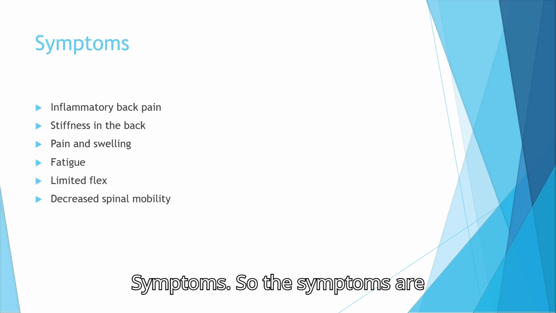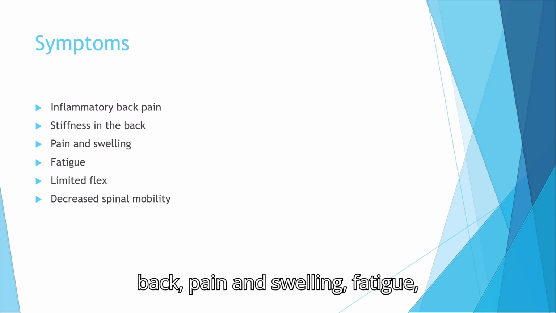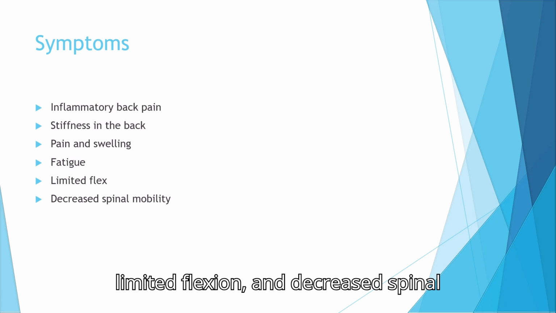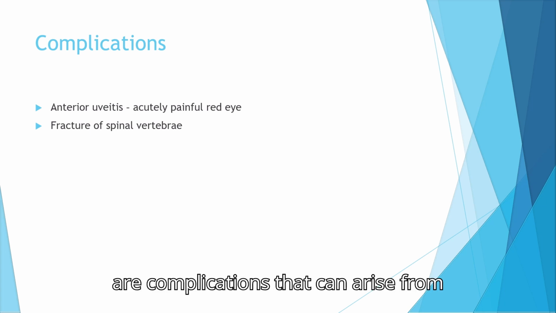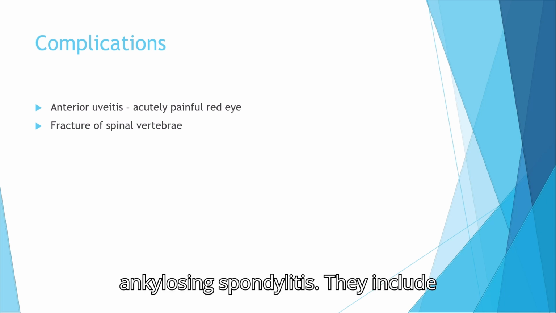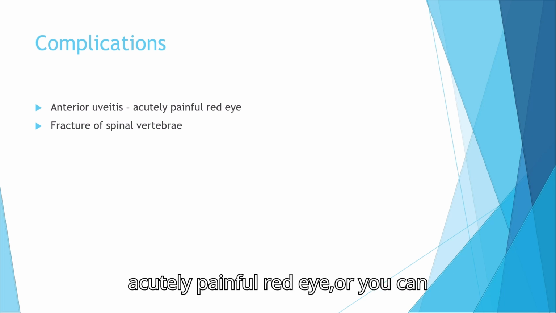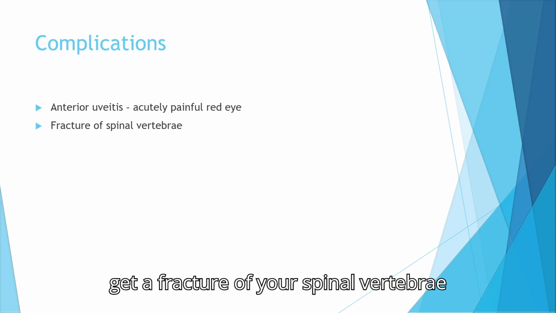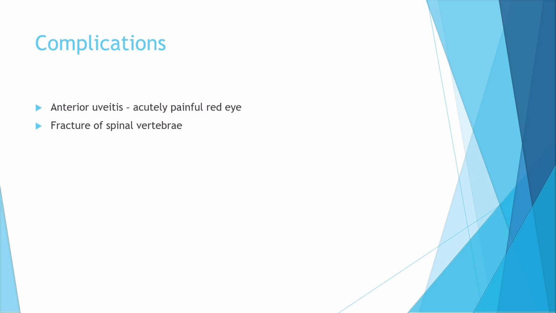Symptoms. So the symptoms are inflammatory back pain, stiffness in the back, pain and swelling, fatigue, limited flexion, and decreased spinal mobility. There are complications that can arise from ankylosing spondylitis. They include anterior uveitis, which is an acutely painful red eye, or you can get a fracture of your spinal vertebrae, which may be sudden onset of pain in the spine.